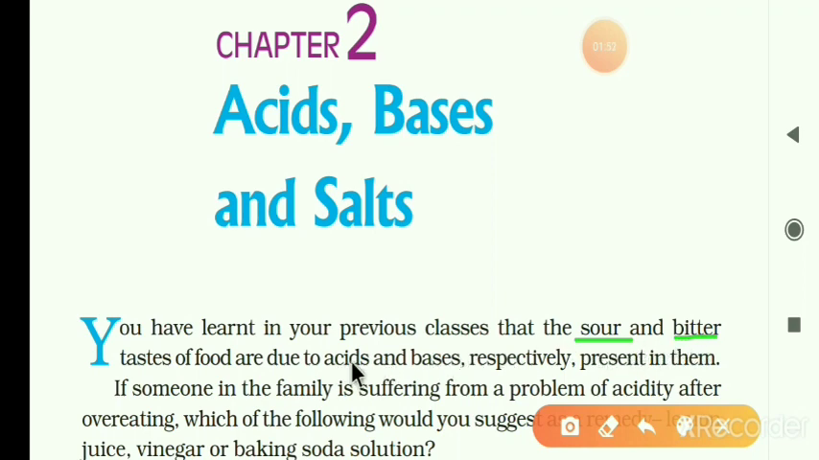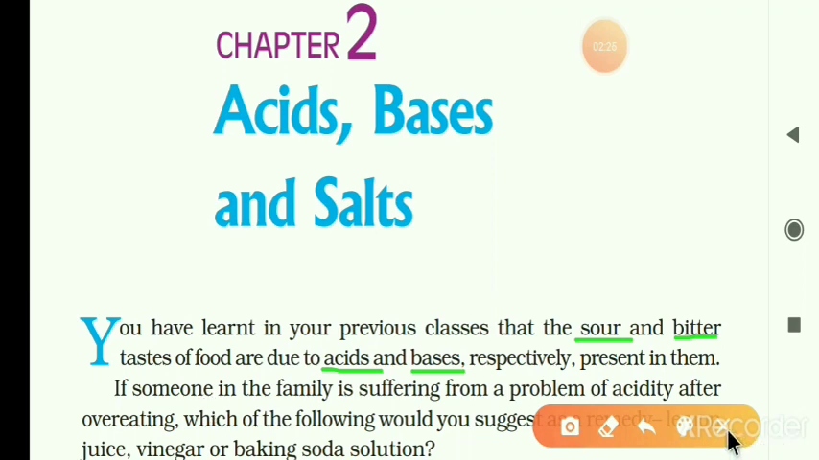So now the question arises, what do you mean by acid and base? What is acid? The substance which is sour in taste and changes the color of blue litmus red. This is called an acid. And what do you mean by base? The substance which is bitter in taste and changes the red litmus to blue. This is called a base.